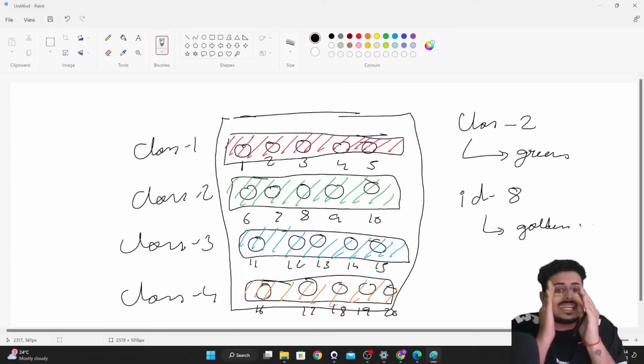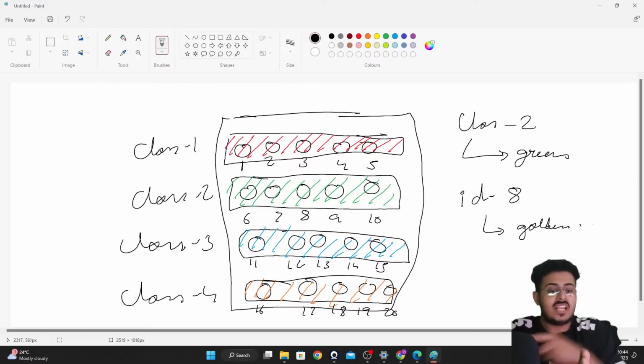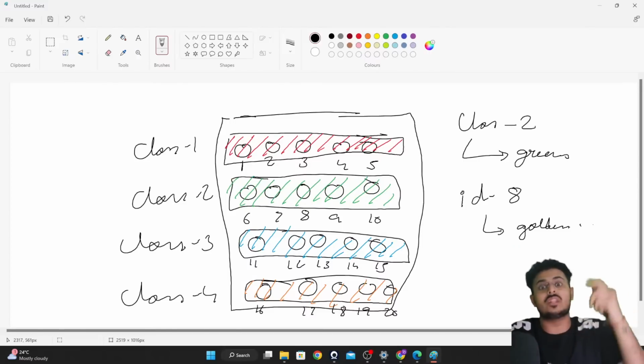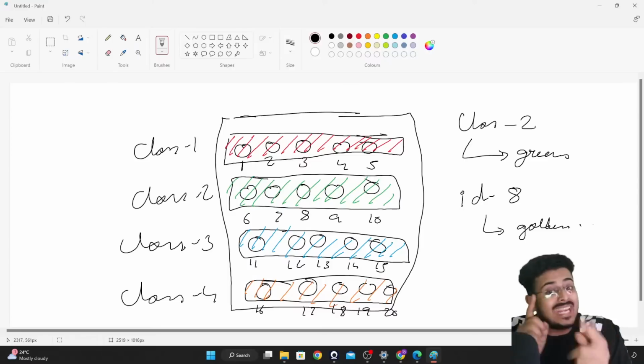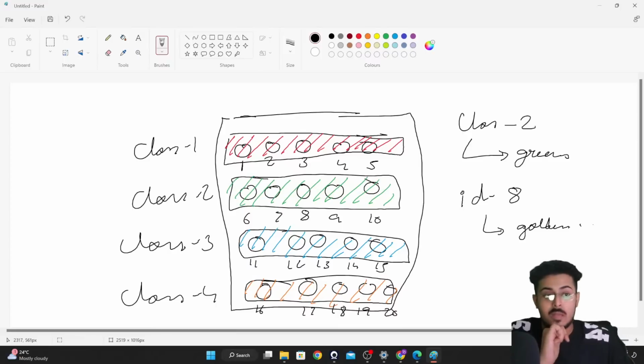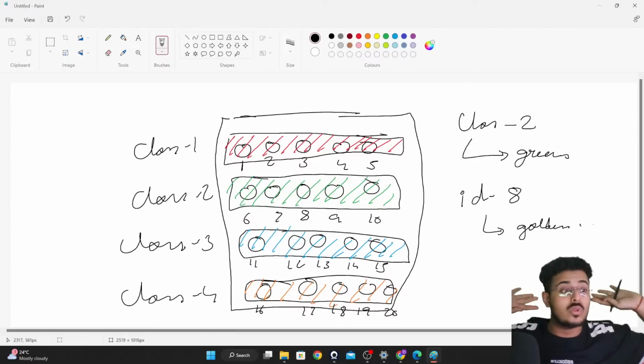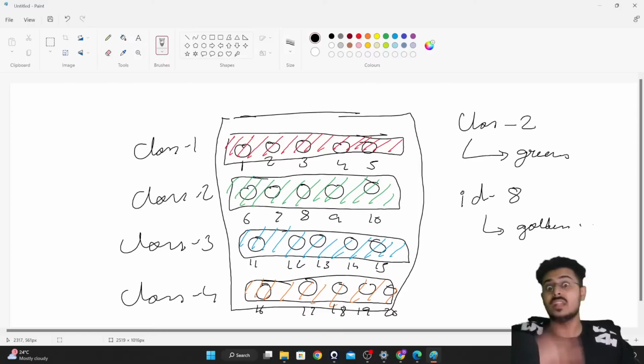So two rules are getting applied to the person with roll number 8. One, that the entire class should be wearing green color clothes, as well as that particular person should be wearing golden color clothes. So the rule related to the ID will get applied to that particular fellow. But ID is always unique. No other student in the entire school can have the ID of 8, guys.